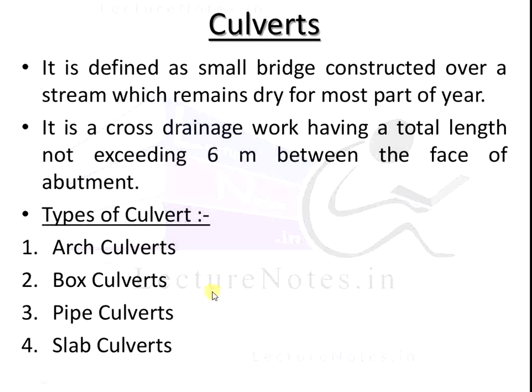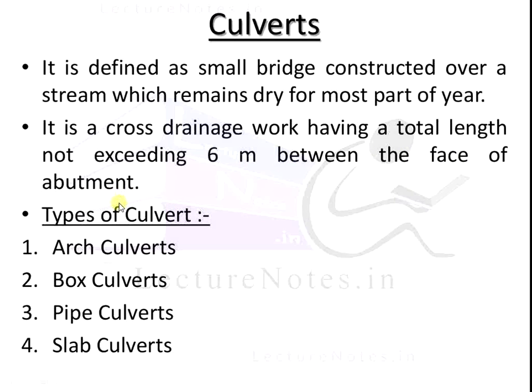The next and last point of this topic is the culverts. A culvert is nothing but a small bridge constructed over a stream which remains dry for most part of the year. It is another type of small bridge you construct where the streams or rivers remain dry most of the year. It is a cross drainage work having a total length not exceeding 6 meters between the faces of the abutments.